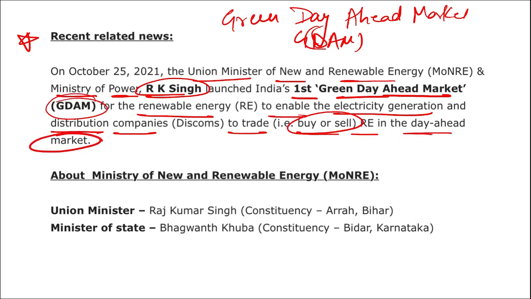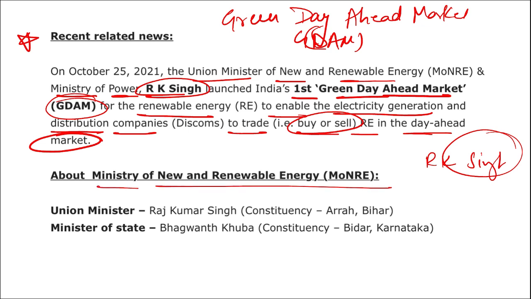So basically what is this? This is a market app such as your trading. If you do stock market, you buy and sell. In any marketplace you go, you are buying some goods or some seller is selling their goods. Similarly, someone will be buying this renewable energy, and that renewable energy will be sold to other customers. So for that, this marketplace, that is Green Day Ahead market, is being developed. Now the question can be asked, who launched this? It was launched by RK Singh. If we talk about the Ministry of New and Renewable Energy, the Union Minister is Rajkumar Singh, and the Minister of State is Bhagwant Khuba, and the constituency is Bidar, Karnataka.